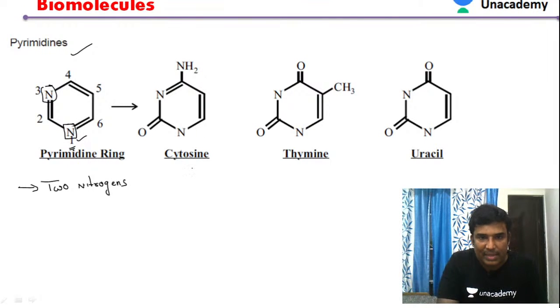So let us see, based on the numbering, the pyrimidine. We already know that pyrimidine includes 3 bases. So it includes 3 different types of bases.